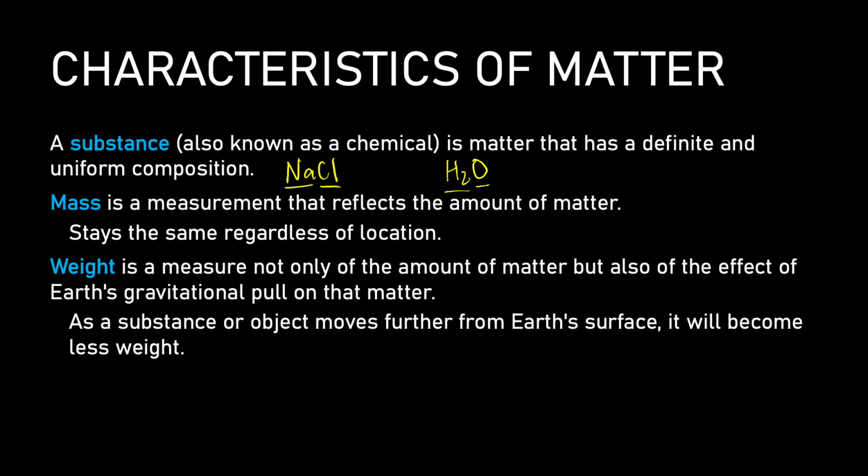Mass is going to tell us how much matter an object contains, and that amount stays the same no matter where the object is located. Weight, on the other hand, depends on gravitational pull. So depending on where you are, let's say Earth or the moon, your weight is going to be different, but your mass is going to be the same.